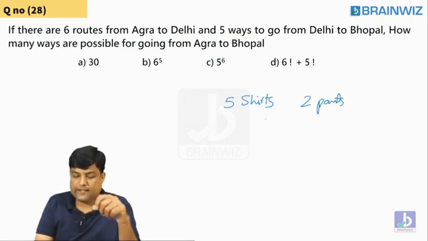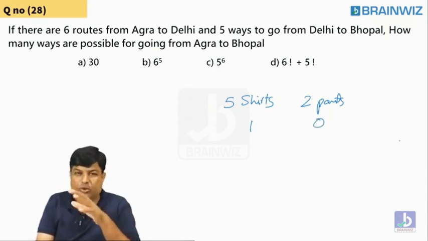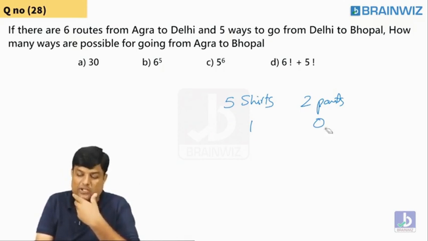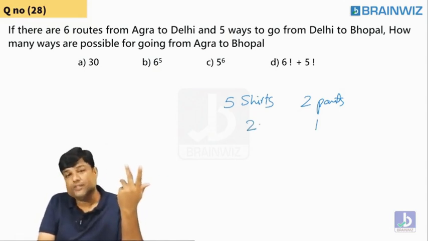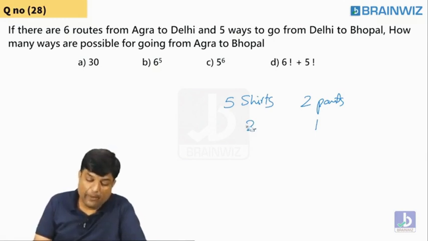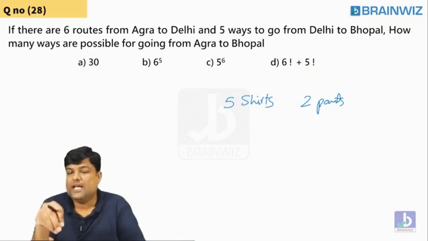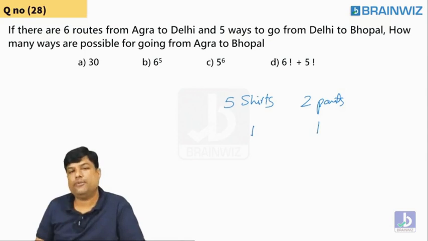So, will you do this, wear one shirt and not wear pants? Does that ever happen? Come on, will you select one shirt and 0 pants? No. Then it's no longer a party, something else happens, isn't it? Yes or no? Will you do something fancy, one pant and 2 shirts, like a cartoon? No. That's also not that. So what did he say here? How many ways we can get ready for the party? Only one line. He's not asking you how many you have to select. Simple. You select 1 shirt, 1 pant, and get ready for the party.